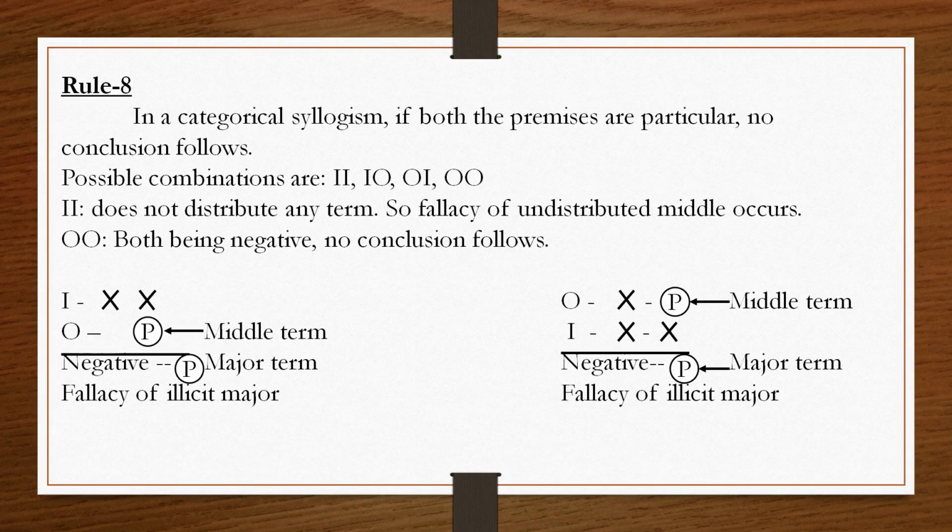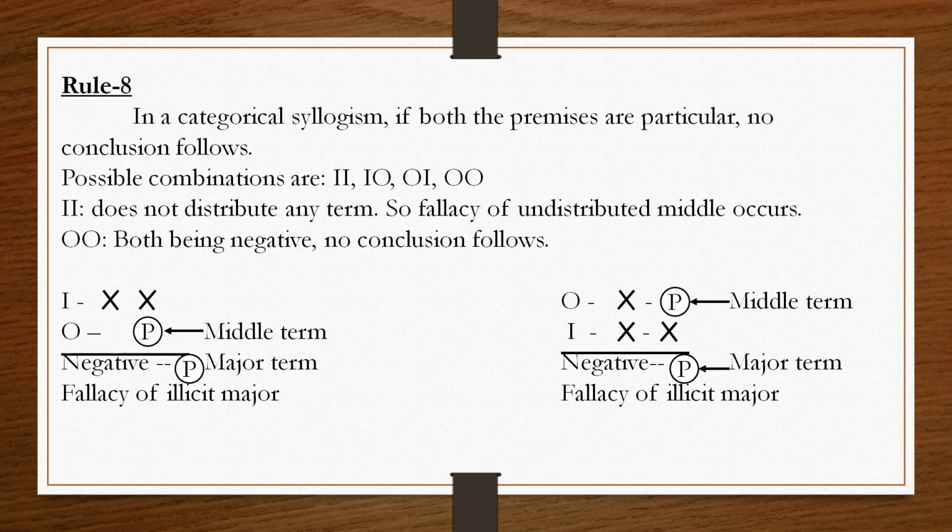This combination IO also will not give us any valid conclusion. Now, let us see the next combination, that is your OI combination. O proposition is your major premise and I proposition is your minor premise.